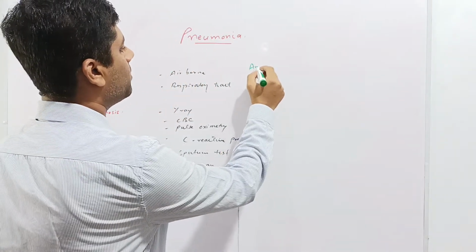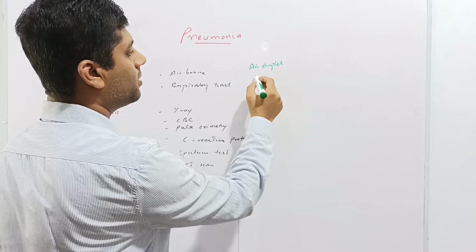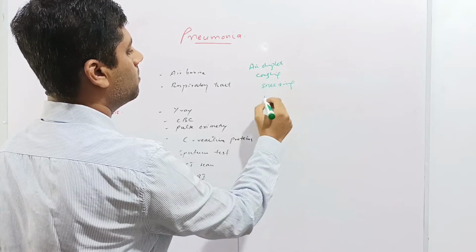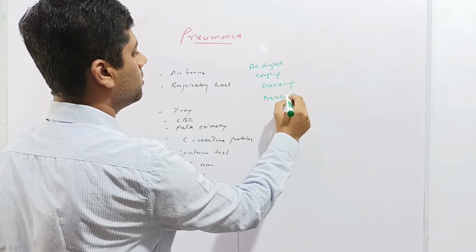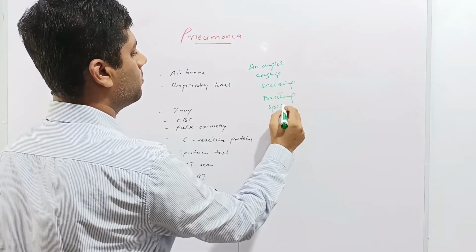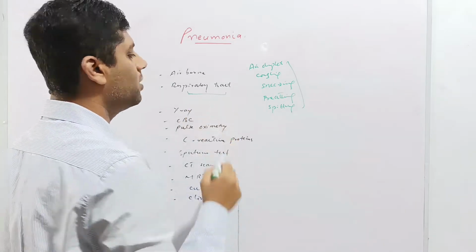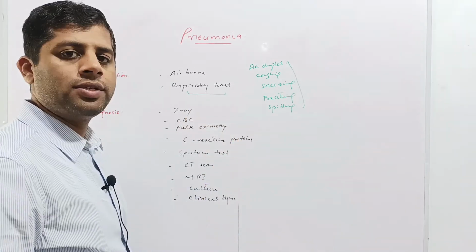For example, the air droplets from the infected person through coughing, sneezing, breathing or exhalation, or spitting. So these are the main sources of transmission, which are spread through the respiratory tract of the body from infected to healthy person. Next is diagnosis of pneumonia.